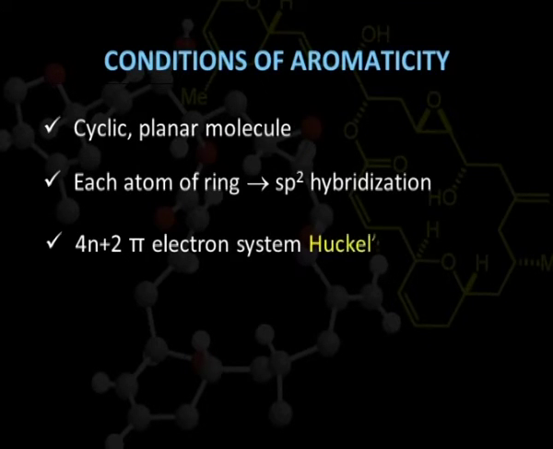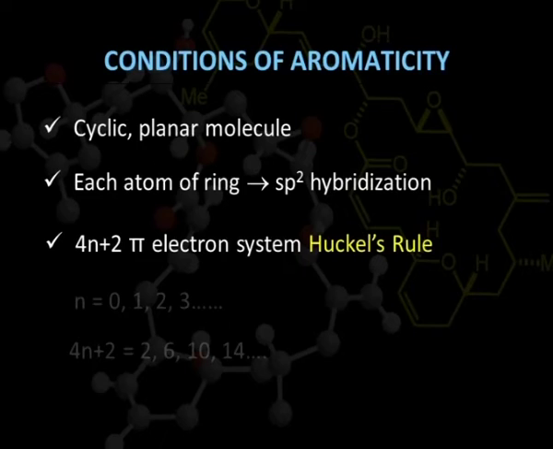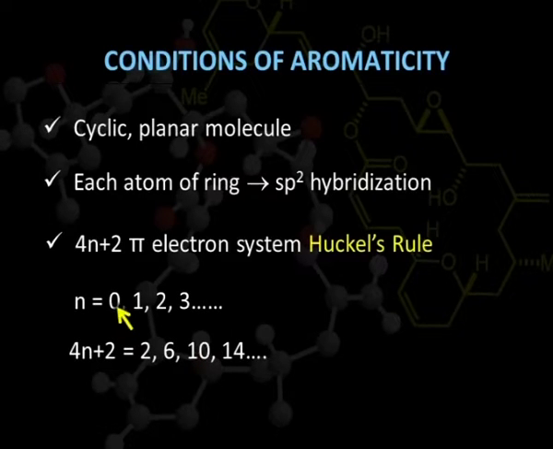The most important rule of this theory is the 4n plus 2 pi electron system. If the compound possesses 4n plus 2 pi electrons delocalized in the ring, then it will be aromatic, otherwise not. By putting n equal to 0, we get the value 2, so a compound with 2 pi electrons will be aromatic.